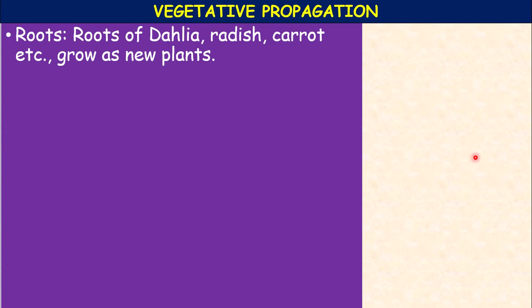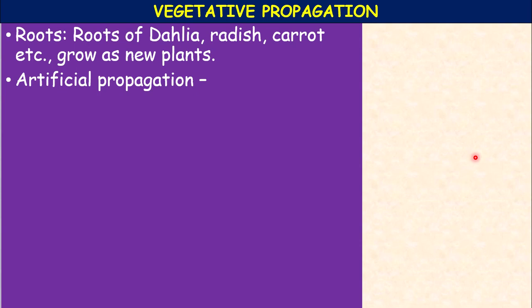The roots of dahlia, radish, carrot, etc. When you cut the uppermost part of the root and place it in the soil, it develops into a new plant. These are all the natural methods of propagation by root, stem and leaves.